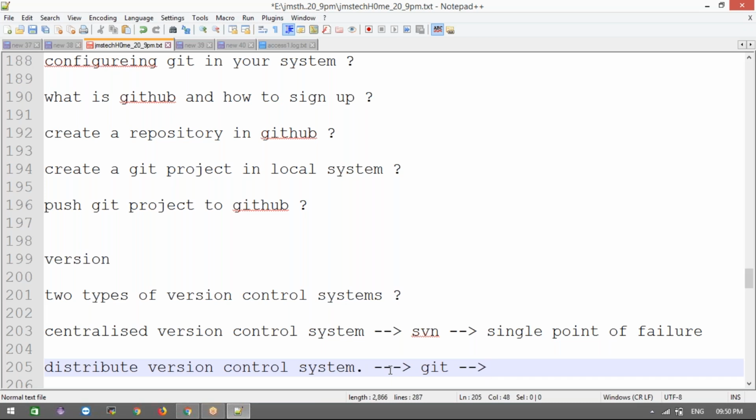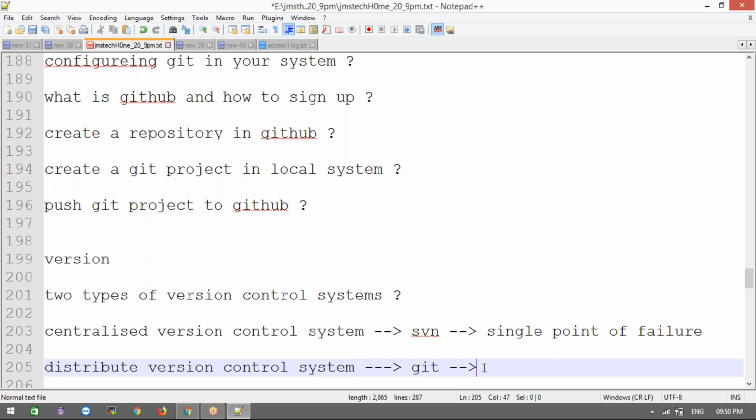That's why we are calling it a distributed version control system. Every developer has the entire project in their own local system, their own laptops. I will show how it works, and why we call it a distributed version control system. If you do hands-on, you will get more clarity. Now we have the entire repository in our local system. That is what we call a distributed version control system, right?